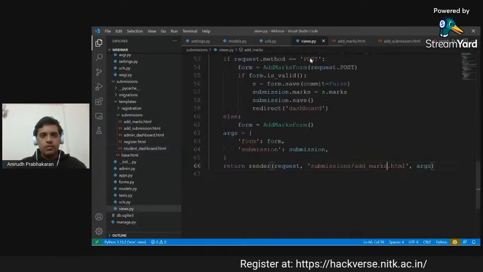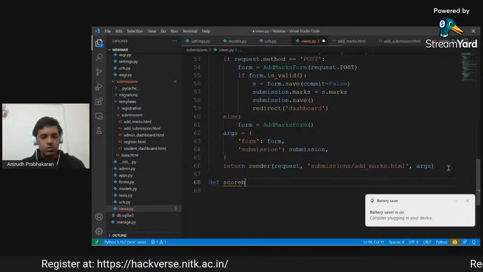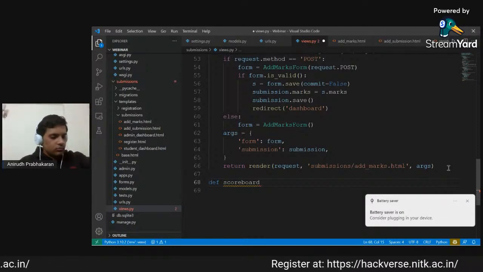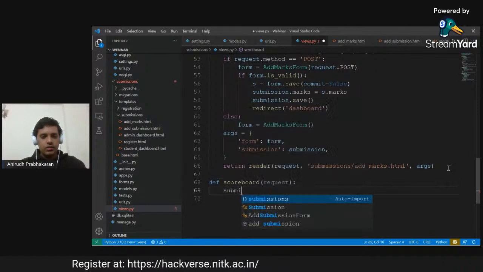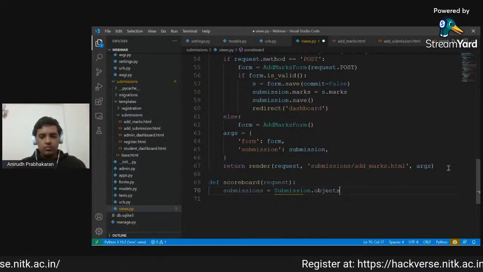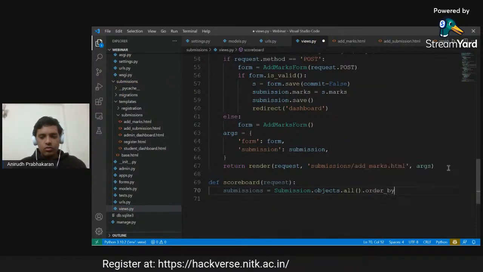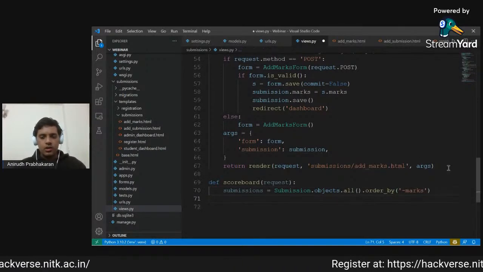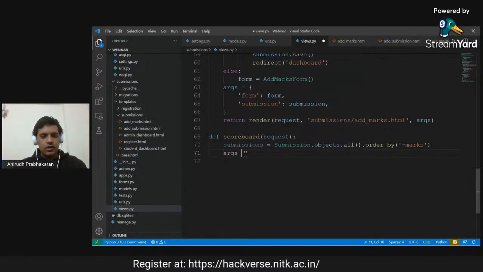So again, with the same thing, we will first create a view for it. We will have def scoreboard. It will take request. Then it will take submissions, Submission.objects.all(), and it will order by the negative of marks because we want the highest marks to be displayed first. Once this is done, we can just add it as an argument.